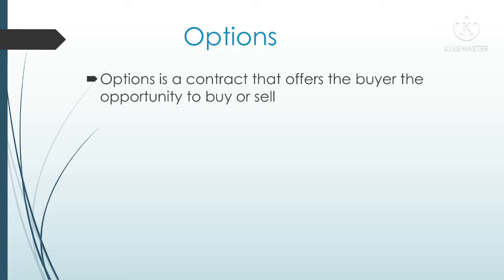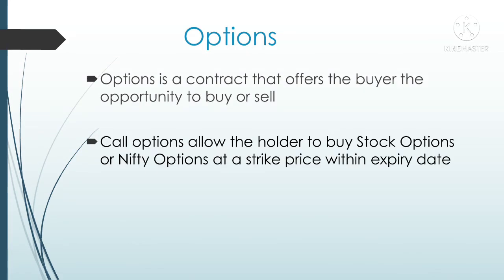Now let's see what options are. Options are nothing but a contract in which the buyer has an opportunity to buy or sell. Generally, options are divided into two parts, call options and put options. In call options, the person can take call buy or call sell. If the person takes call buy, that means he expects the stock price to increase beyond his strike price.